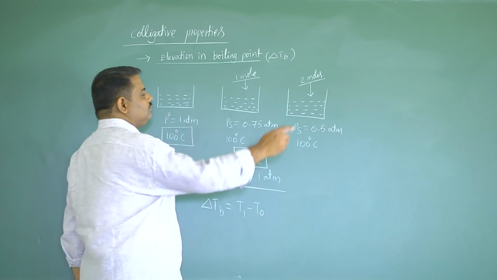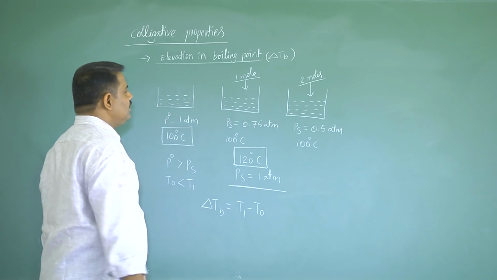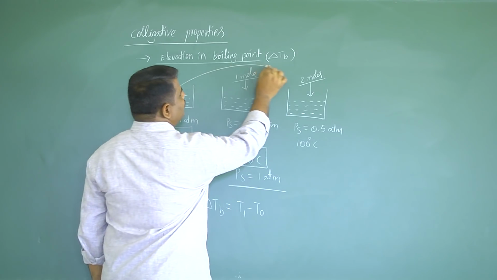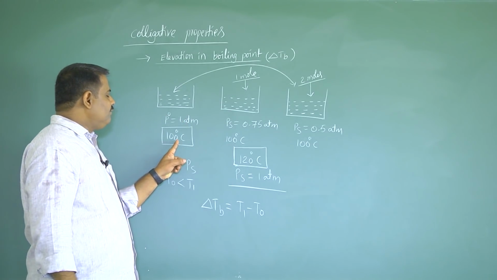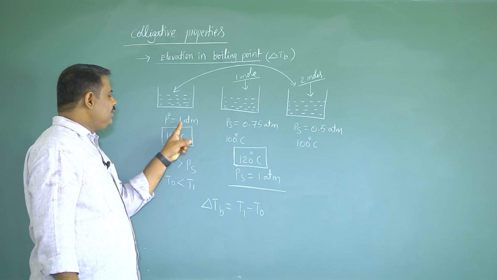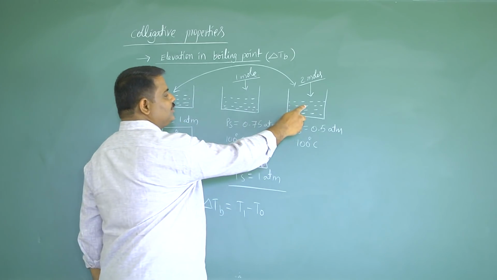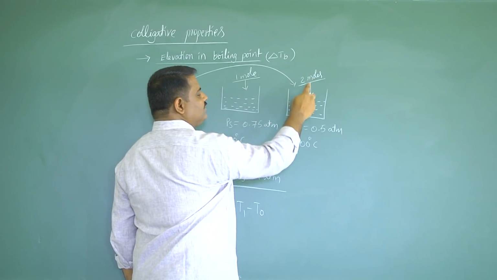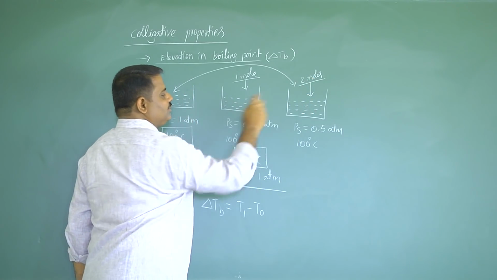Come to the second solution here. Now compare these two. Here the boiling point of water is 100 degrees Celsius, vapor pressure is 1 atmosphere. But in this solution, the number of moles of solute is more when compared to the first solution.